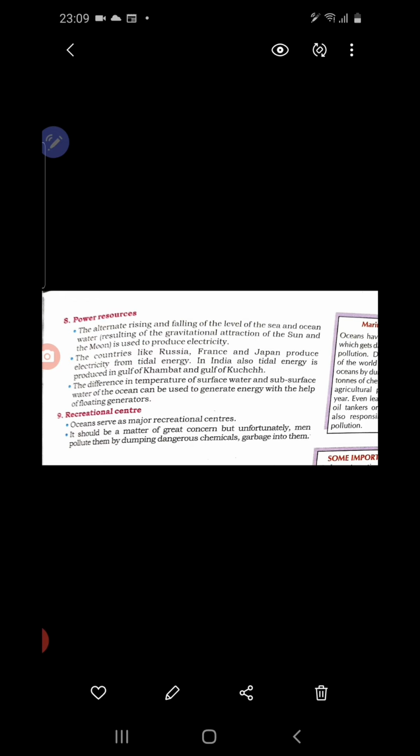Next is recreational centers. People like to visit sea beaches, so oceans also provide important recreational centers. So these are all the importance of oceans.